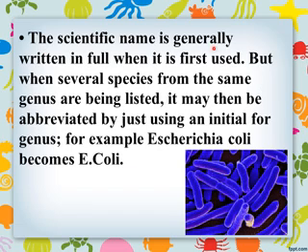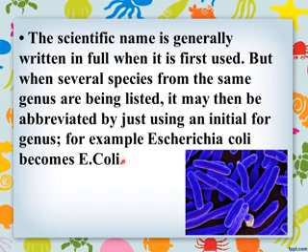Then the scientific name is generally written in full when it is first used. But when several species from the same genus are being listed, it may be abbreviated by just using an initial for the genus. For example, Escherichia coli, we write E. coli.